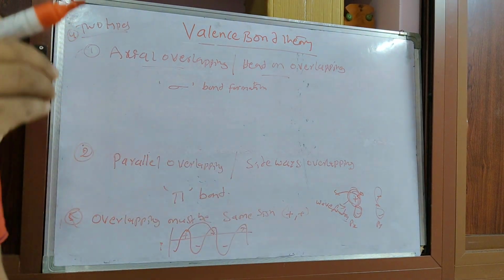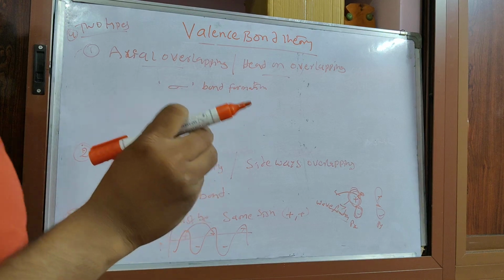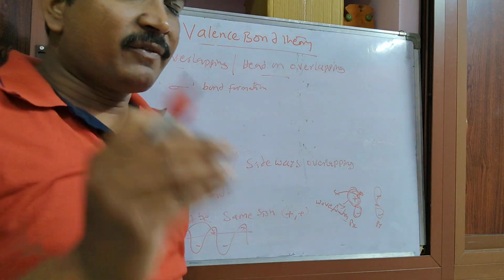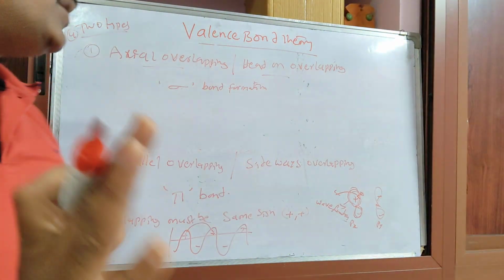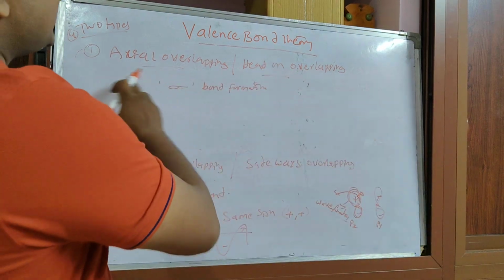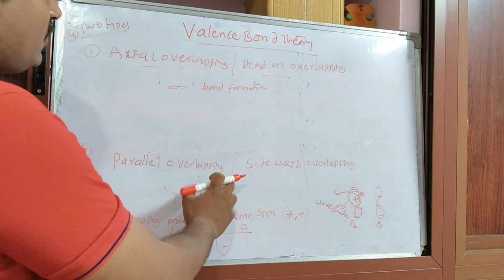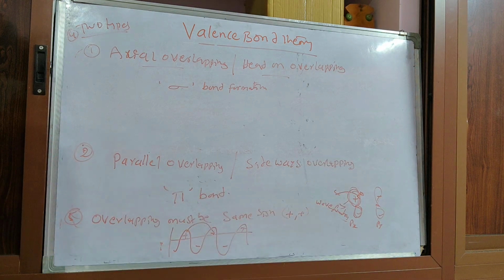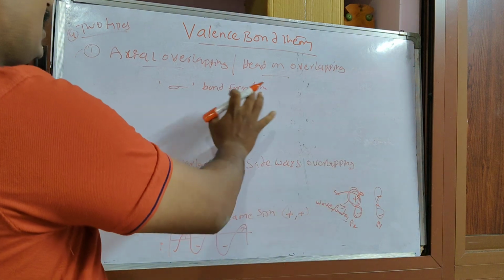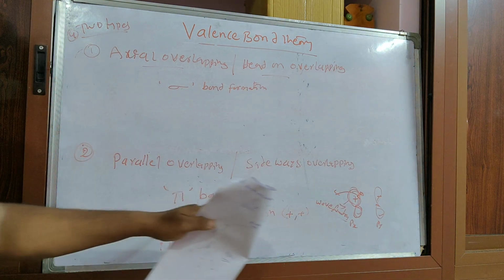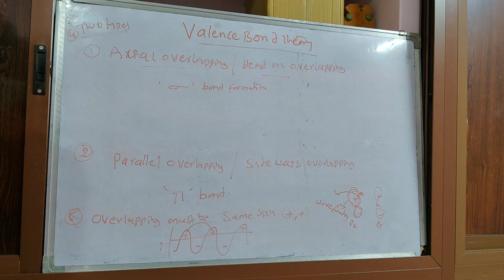The overlapping must be less than 50%. There are two types of overlapping. One is axial overlapping, and the other is parallel or sideways overlapping. Axial overlapping forms the sigma bond. In the case of parallel overlapping, it forms the pi bond.